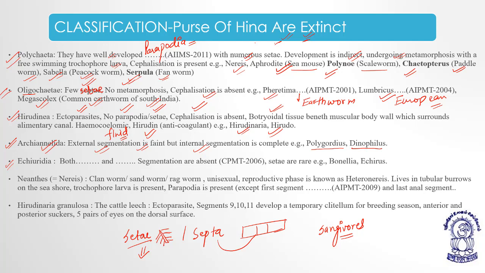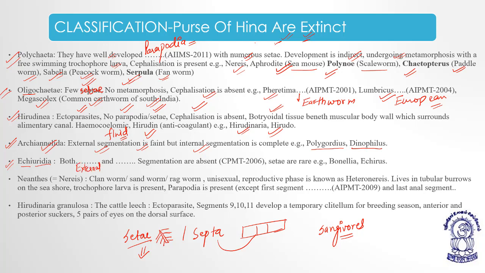Then the last class is Echiuridia, in which both external and internal segmentation are absent. Means both external as well as internal segmentations are absent.